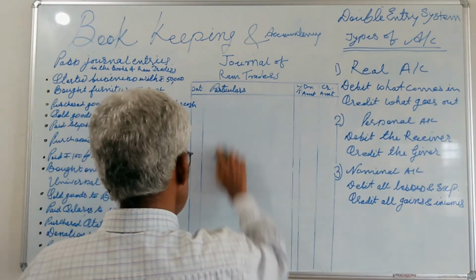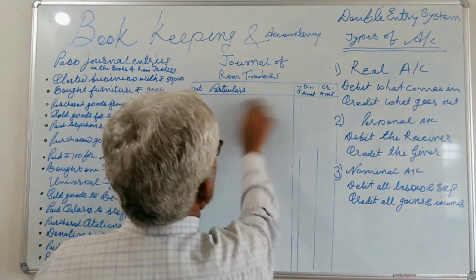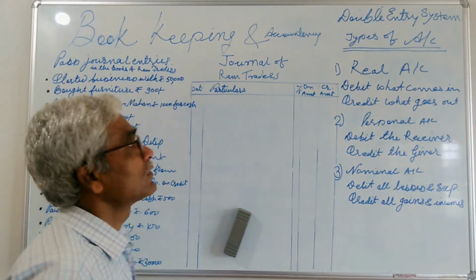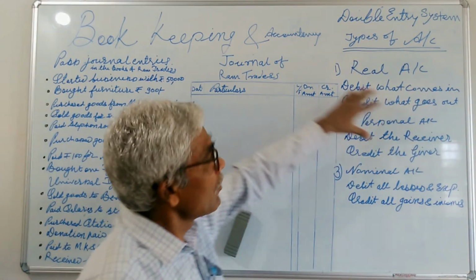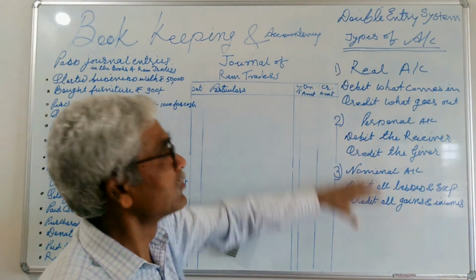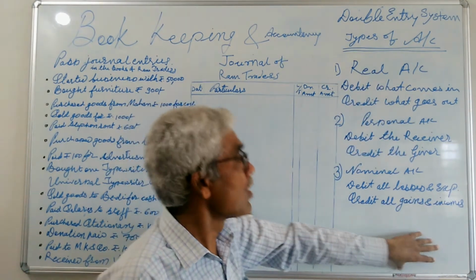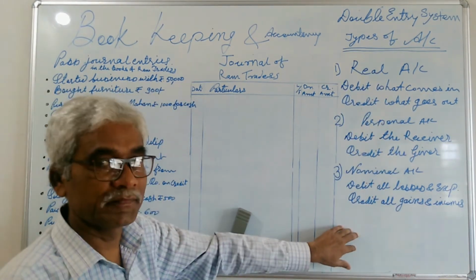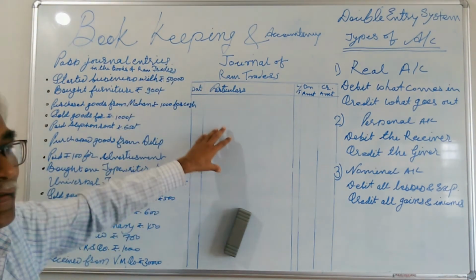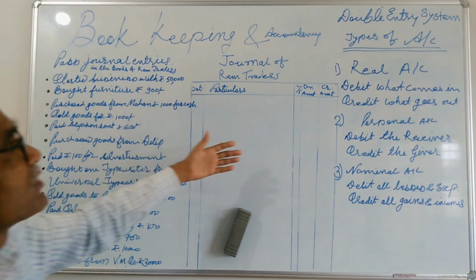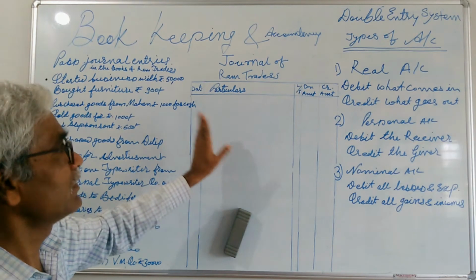In the previous lecture, we learned thoroughly about the double entry system, types of account, and how we can apply the cardinal rules of the double entry system to record all the transactions in a journal. And I already gave clarification about the journal in the previous lecture.